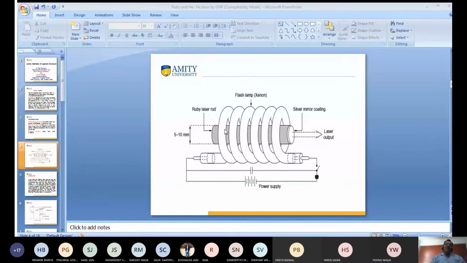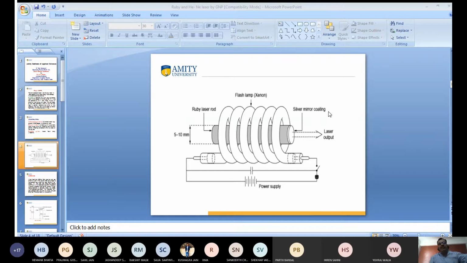Why does this happen? When a photon is emitted here, it returns back, and again one photon emitted here returns back, giving 2 photons. This is known as cumulative emission, and these 2 photons are again reflected back as 4 photons, and so on. When the photon beam is sufficiently intense, it comes out. This is known as the ruby laser.